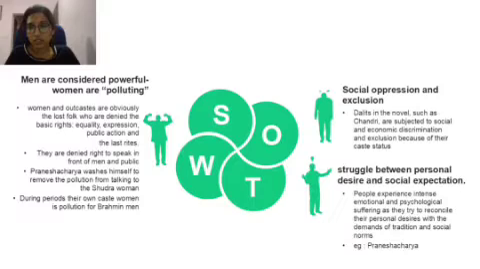Next, the struggle between personal desire and social expectation. People experience intense emotional and psychological suffering as they try to reconcile their personal desires with the demands of tradition and social norms. This kind of suffering, when people face a struggle between personal desire and social expectation, is very much evident in the case of Pranesh Acharya. He is not able to take